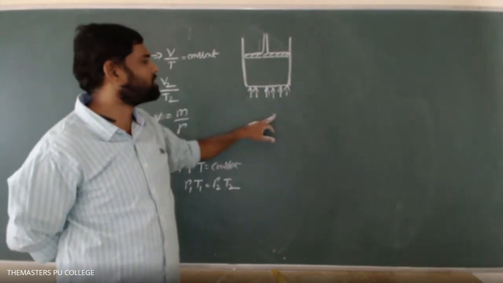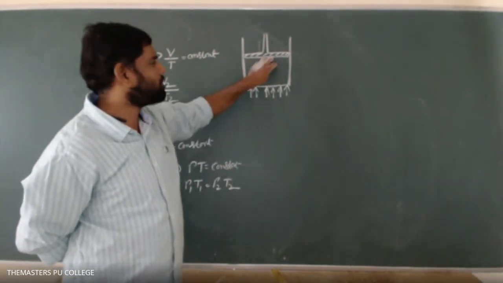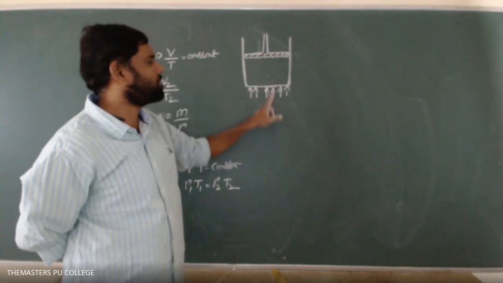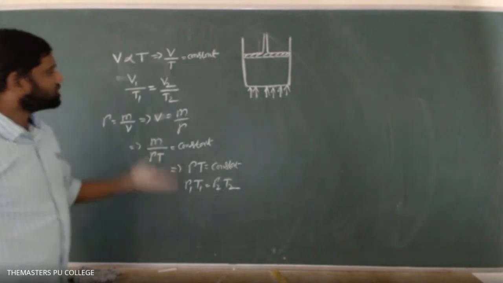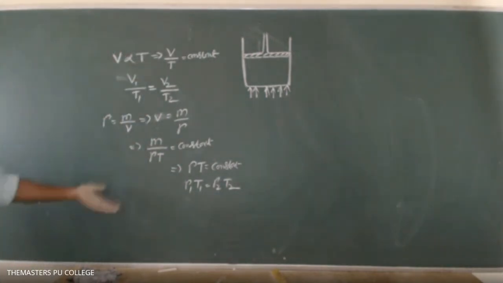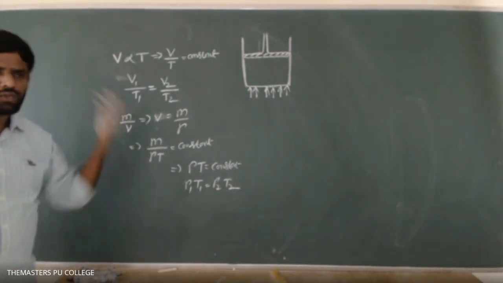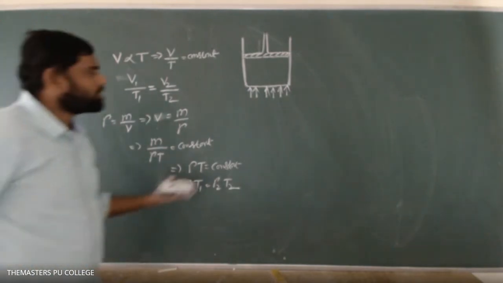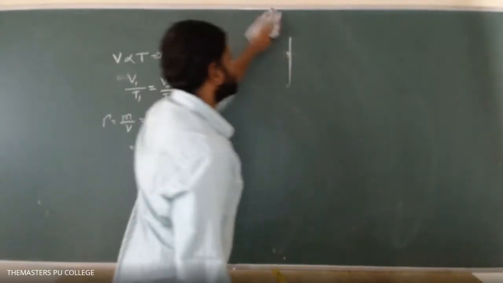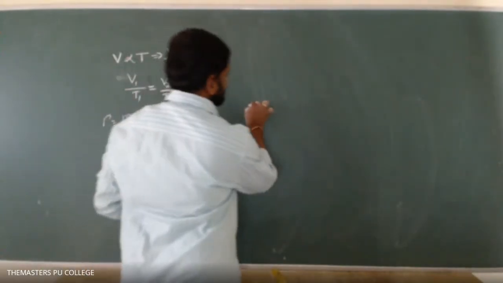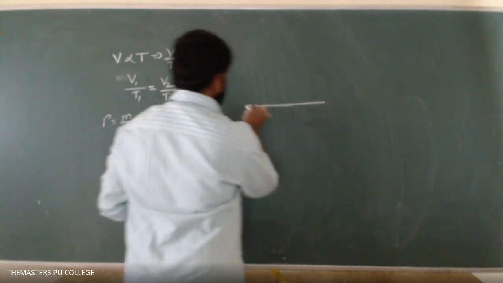It means that the volume of a given mass of gas is directly proportional to temperature when the pressure is kept constant. That is called Charles law at constant pressure. This is the relation we can write. So then, how to draw the graph? For this I'll draw two graphs. Okay, listen carefully.